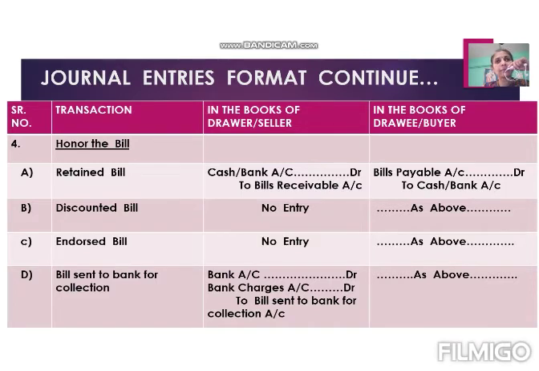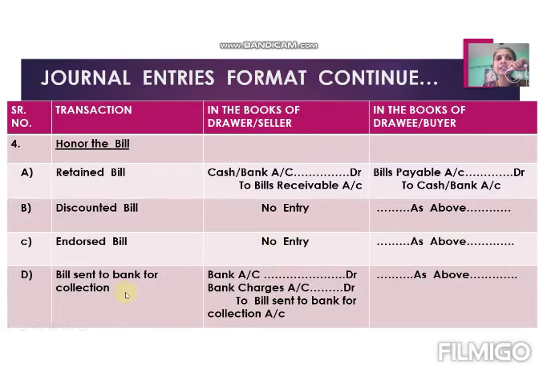That's why he will not pass the entry, because for him the transaction ends by transferring the bill to bank only. He is not concerned with the payment of the bill, so there is no entry in the books of drawer. Same explanation is there for endorsement. Can you tell me the meaning of endorsement? Endorsement means transferring the bill to a third party. That third party is known as endorsee. Who is the owner of the bill in case of endorsement? Endorsee. Who will get the payment of the bill? Endorsee. Here, drawer is not getting the payment and is not the owner of the bill. That's why there will be no entry in the books of drawer. I think these two are clear to you.